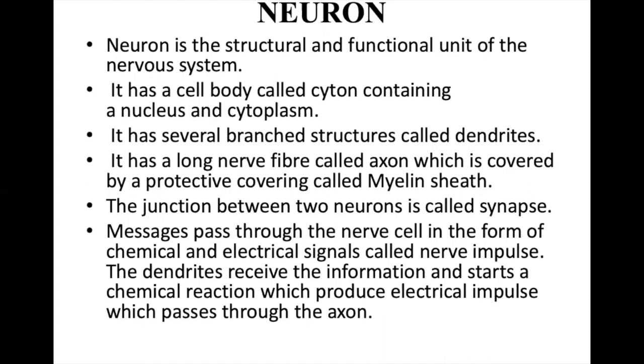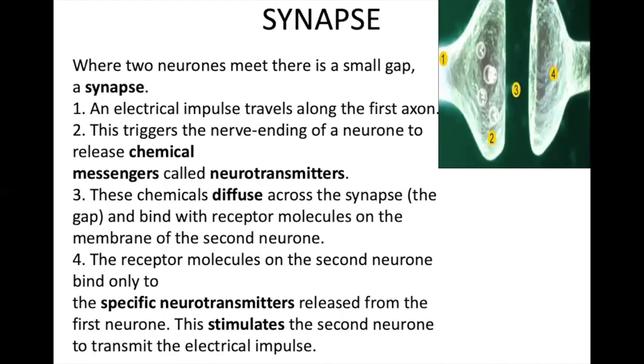Electrical signals are in the dendrons and axons, and inside the cyton. Between the two neurons, the messages are in the form of chemical signals. The dendrites receive the information and start the chemical reactions which produce electrical impulses which pass through the axon.